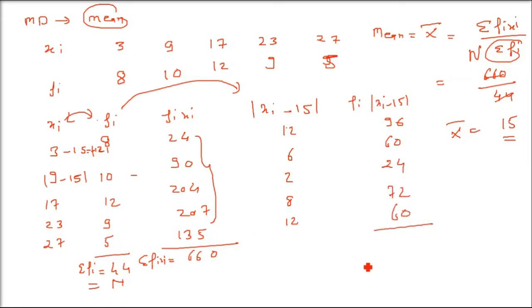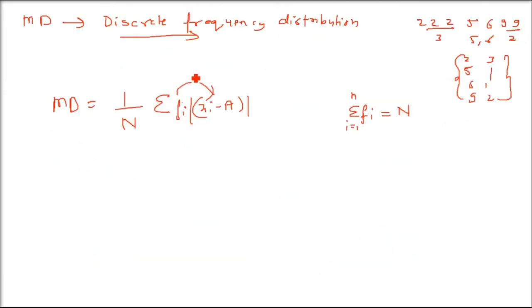Now you have to add all these. Just take the sigma of this. What do you get? 312. This 312 is sigma fi into modulus of xi minus 15. And the formula I told you: just divide by capital N, which is sigma fi. We already found that to be 44 in this case.